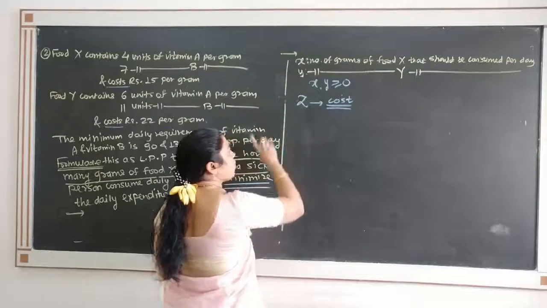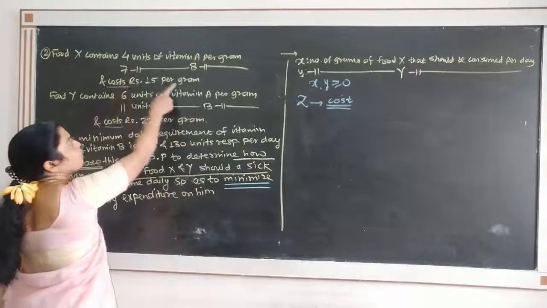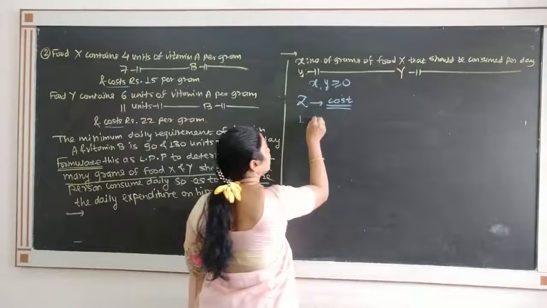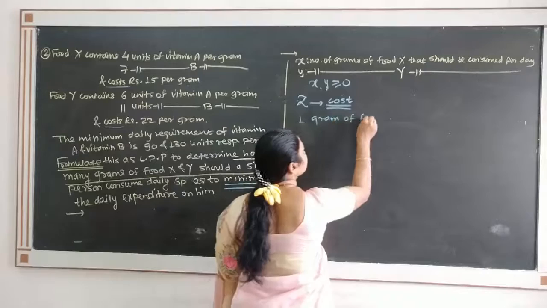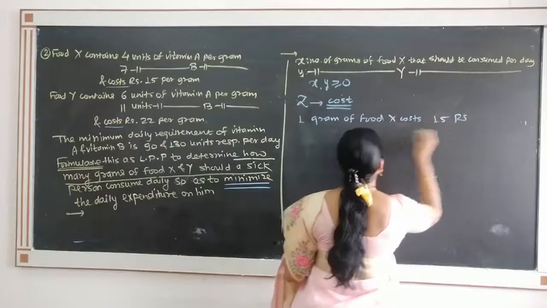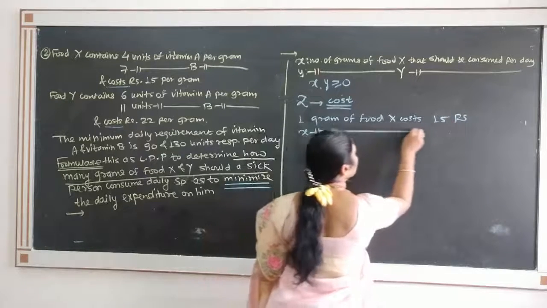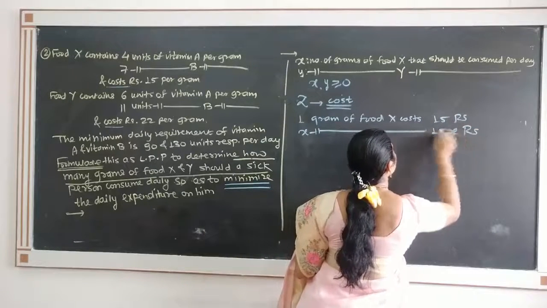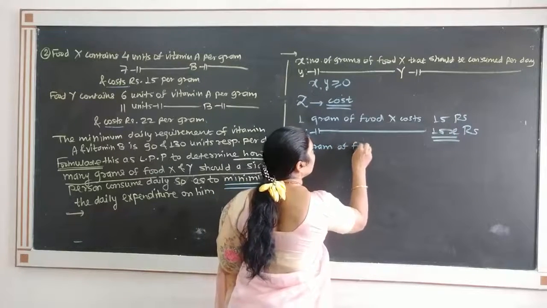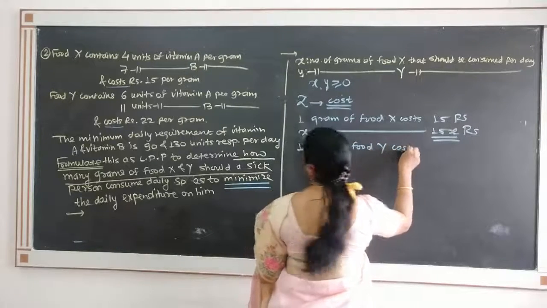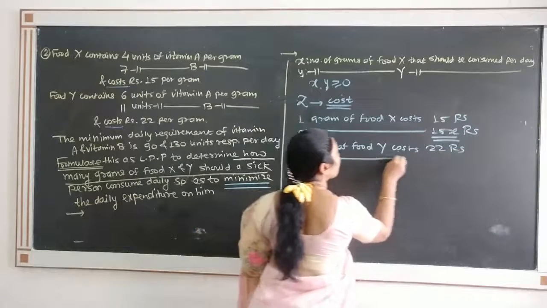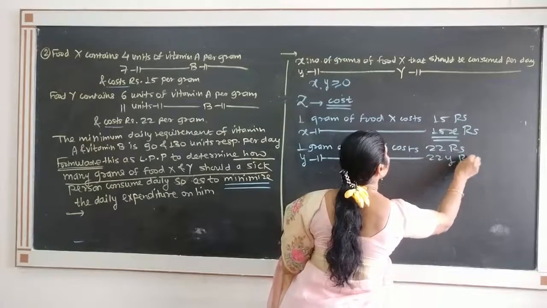So see, 1 gram of food X costs 15 rupees, which implies that x grams of food X cost 15x rupees. Similarly, 1 gram of food Y costs 22 rupees, and therefore y grams of food Y cost 22y rupees.